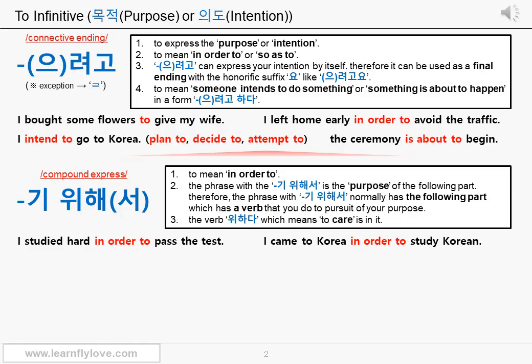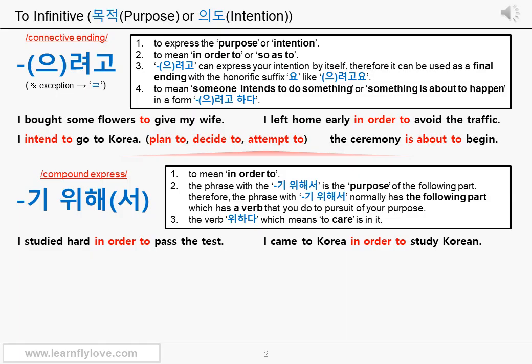The only difference is that 을/를 위해서 is added to a noun or noun form because 을/를 is a particle, and 기 위해서 is added to the stem of a verb because 기 is an ending. Let's see the English example. I studied hard in order to pass the test. Again, as you know, the compound expression 기 위해서 can be used for the "in order to" part.